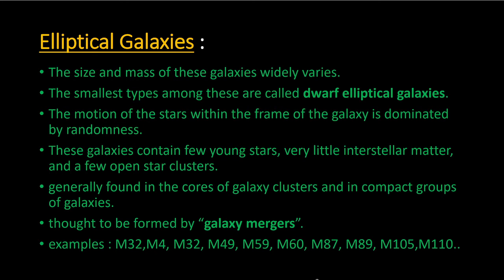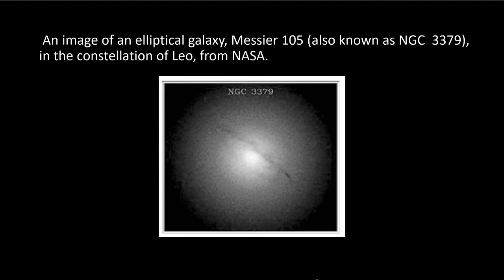These galaxies are also thought to be formed by galaxy mergers. Galaxy merger is nothing but the merging of two galaxies. Even our Milky Way galaxy, the home in which we live, is known to be digesting a couple of considerably small galaxies currently. Here you can see examples of elliptical galaxies. Next slide. This is an image of an elliptical galaxy. You can see the ellipse is clearly visible in the center of the white part.